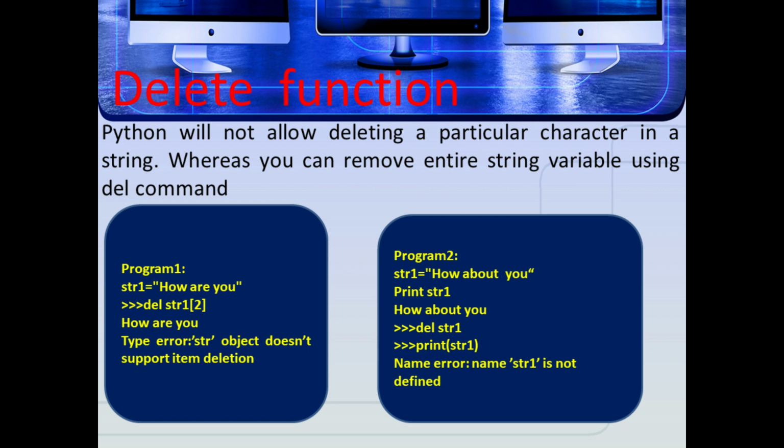Next is code lines to delete a string variable. str1 is how about you. Print of str1 gives how about you. Just delete the whole string how about you. That is done by the command del str1. After giving the delete command, we write print of str1. It gives the name error: name str1 is not defined.